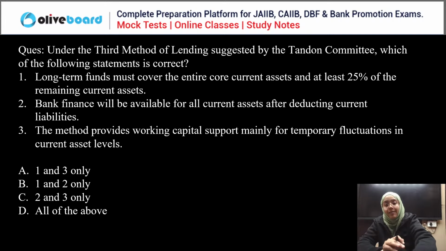Please tell me the correct answer, everyone. Easy, very easy question. Third method of lending. So we have MPBF. First method of lending, I have framed the numerical question. Second method of lending, the one word question statement question I have already given to you. And this is the third method of lending. Now choose the correct answer here, everyone.